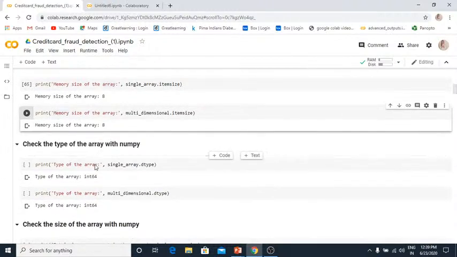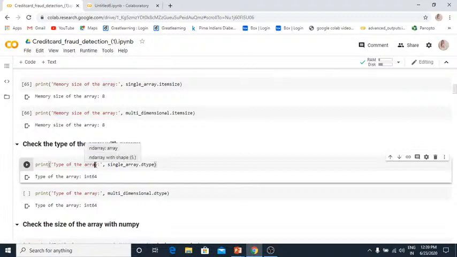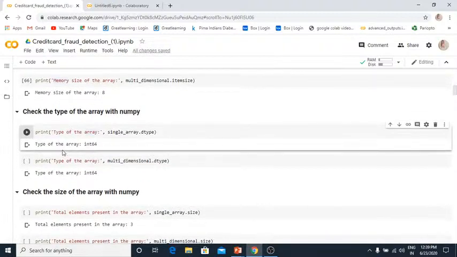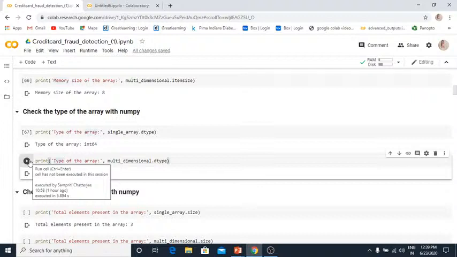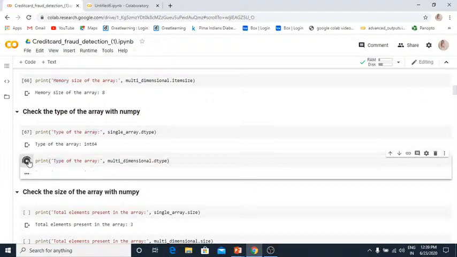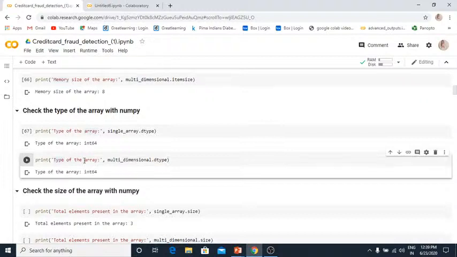So if you want to check the type of the array, what is the type of your array? Int, float, string, what? For that we use the .dtype attribute. We use .dtype to check the type of the array. Okay, so my array is int64 type, right? For the multi-dimensional array, again we use .dtype, and it gives the type of the array, that is int64, right?